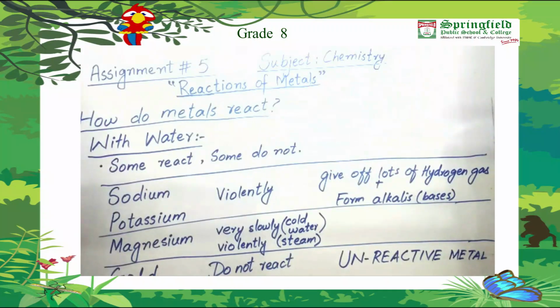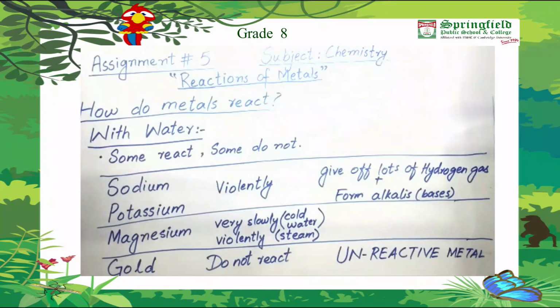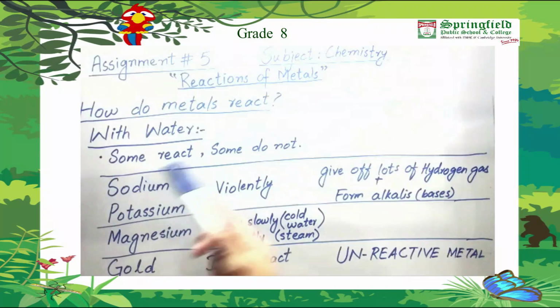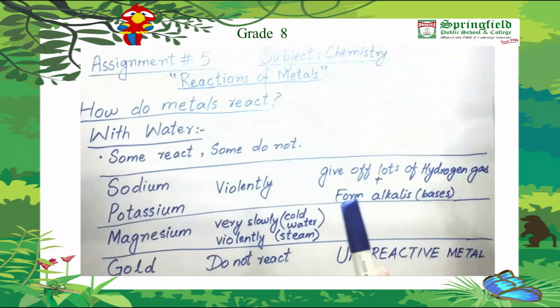Let's see the reactions of metals. How do metals react? We will see the reactions with 3 different types of reactants: metals with water, with acids, and with air or oxygen. So let's see, how do metals react with water? Different metals have different behavior when they are dropped into the water. Some of them react, some do not, some react slowly, some react faster.